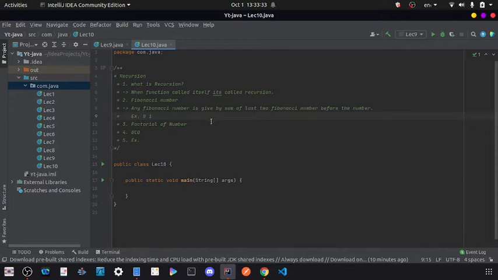Here 0-based indexing will start, so the 0th Fibonacci is 0 and the 1st is 1. Then our second Fibonacci will be 0 plus 1, which is 1. Then our third will be 1 plus 1, which is 2. Then the next Fibonacci number will be 2 plus 1, which is 3. And then we have 5, then 8, and so on.